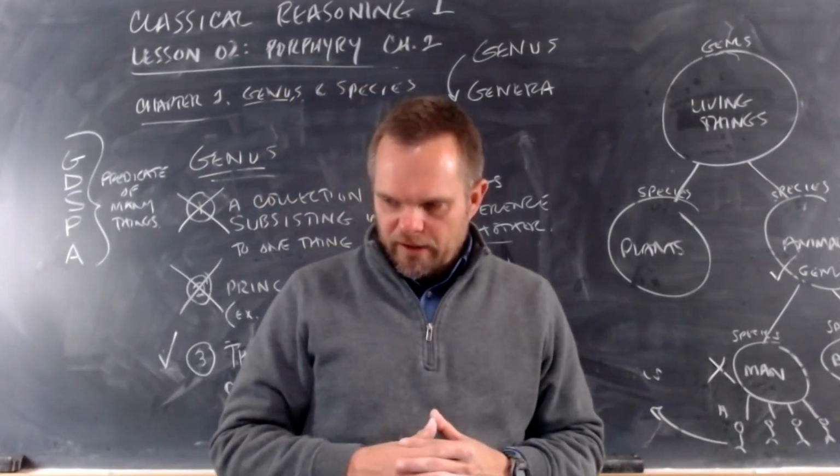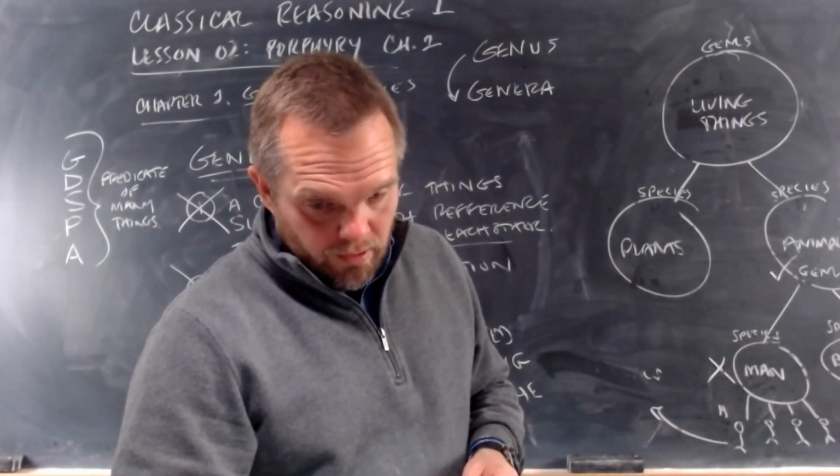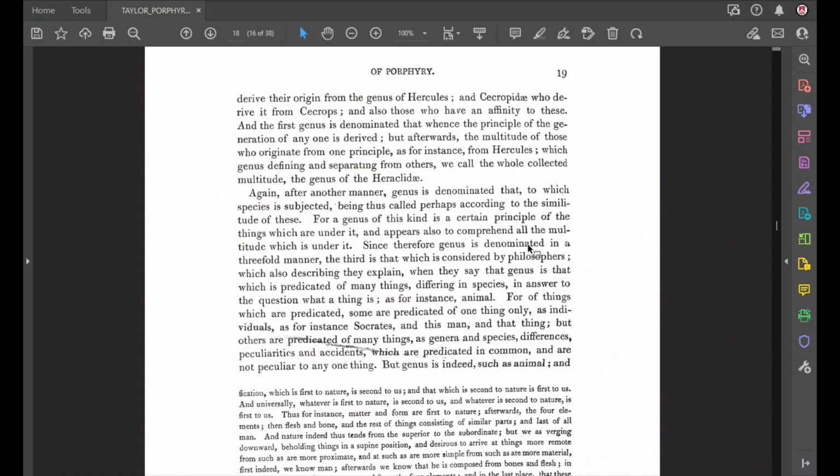Let's finish reading here. We've got a couple minutes left. The others, the predicables, are predicated of many things, such as genera, species, differences, peculiarities, accidents, which are predicated in common and are not peculiar to any one thing. They are common nouns, common names. They are not peculiar names. They are not proper names. That's what it means to be a proper name, a peculiar name. They're not proper names. They're common names.